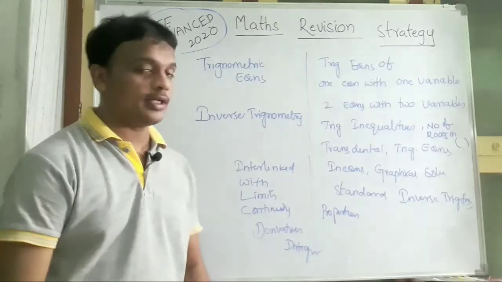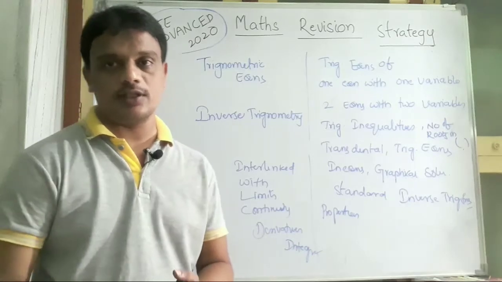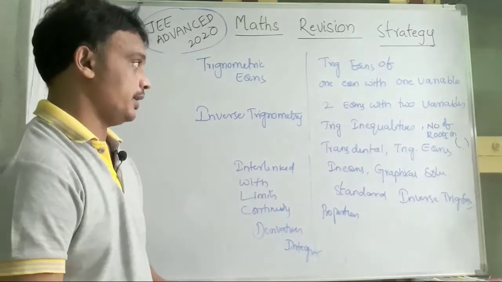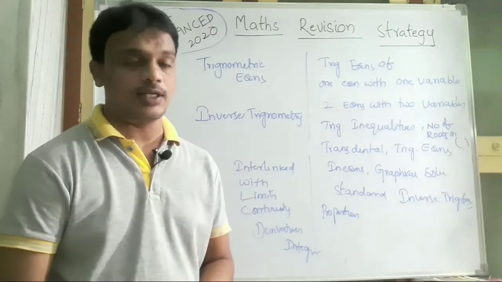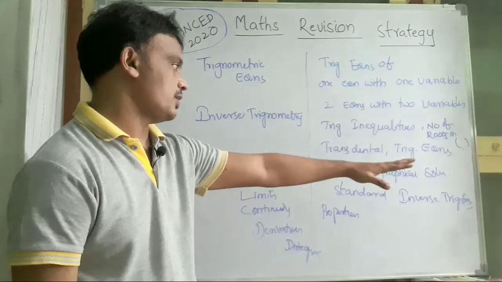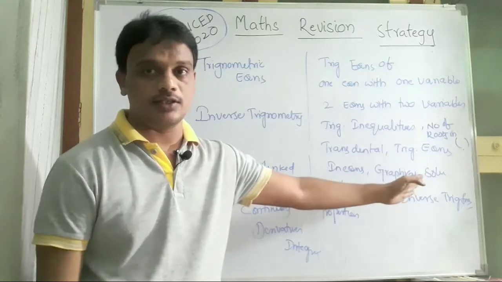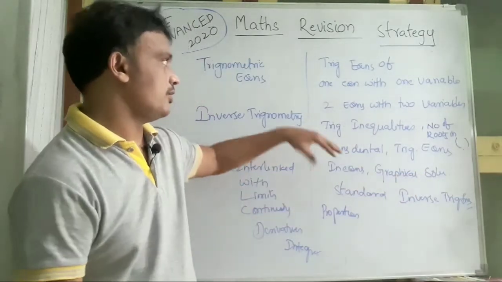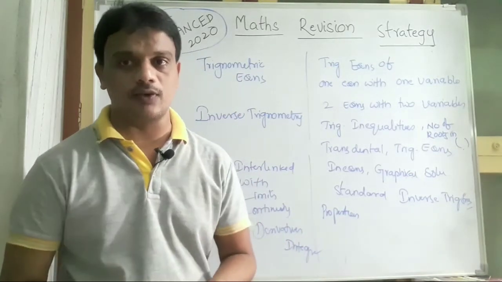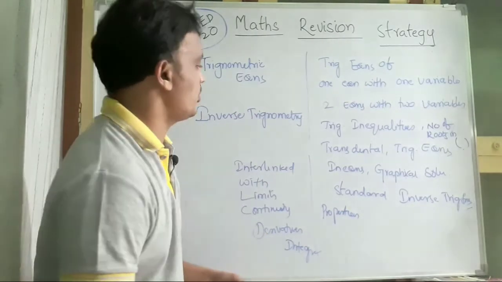Coming to the trigonometry part: trigonometric equations and inverse trigonometry. From the trigonometric equations, please focus on trigonometric inequalities, and the number of roots of a particular equation in a particular interval, and the transcendental equations, trigonometric equations and graphical solutions. By solving graphically, we may get the answers easily. Sometimes they may ask trigonometric equations directly or indirectly. That is why I mentioned particularly one equation with one variable, two equations with two variables, like this.